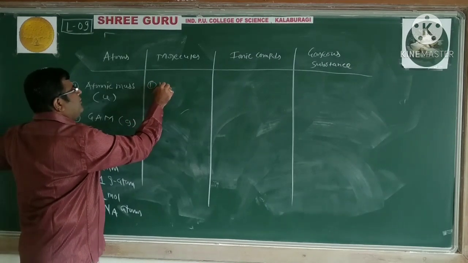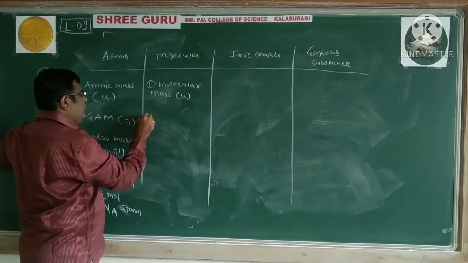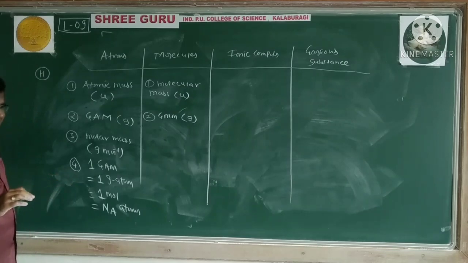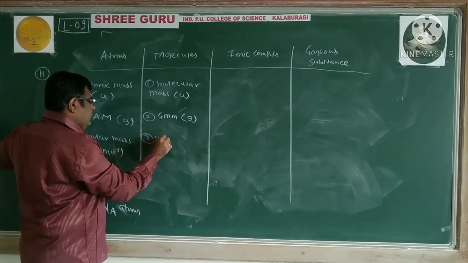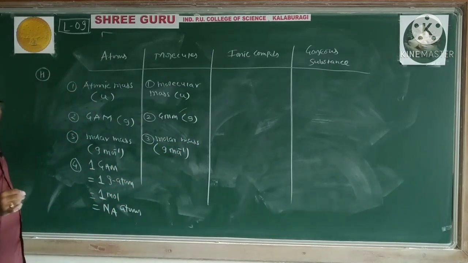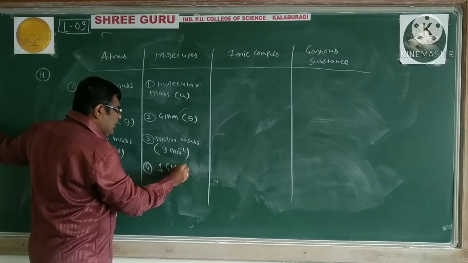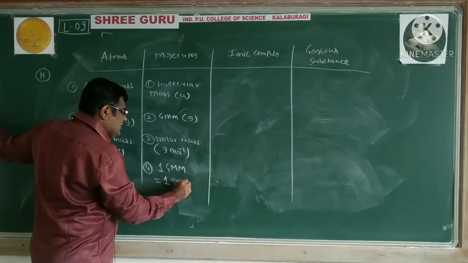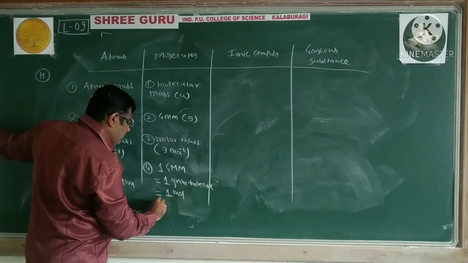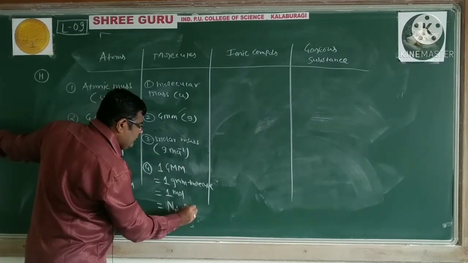For molecules, we have molecular mass expressed in U, gram molecular mass expressed in gram, and then molar mass, unit is gram per mole, and we can say 1 gram molecular mass is equal to 1 gram molecule is equal to 1 mole is equal to Avogadro number of molecules.